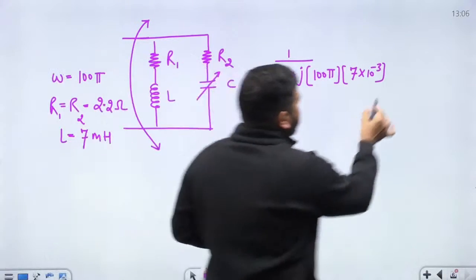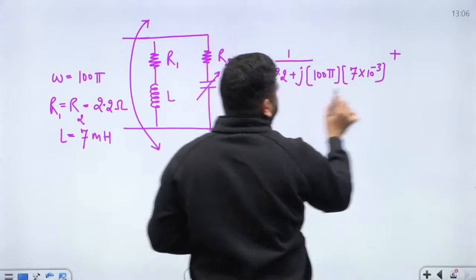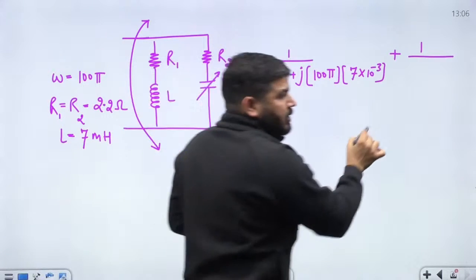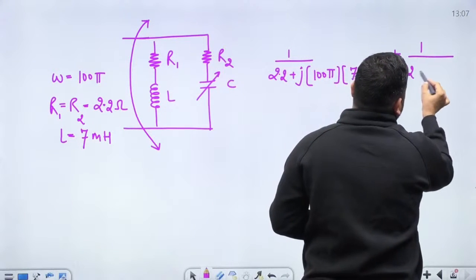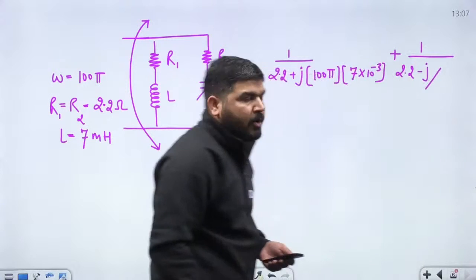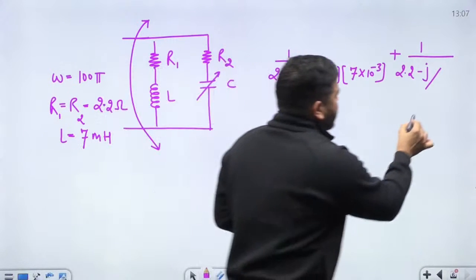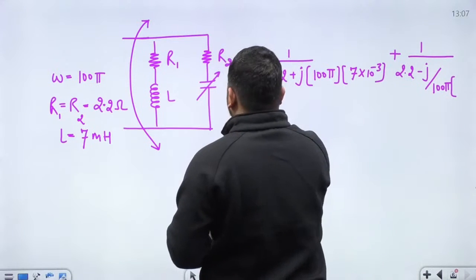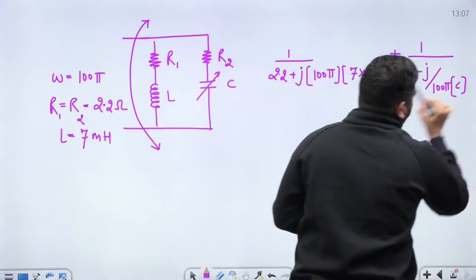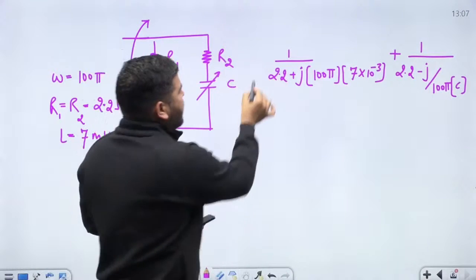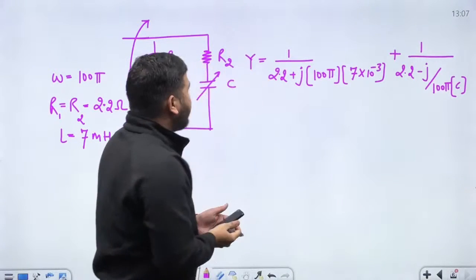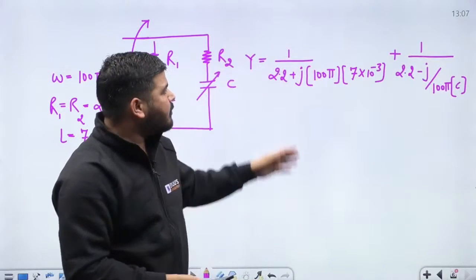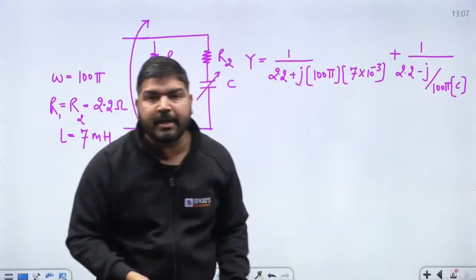What is the admittance of this branch? It is 1 over the impedance of this branch. The resistance is again 2.2, minus j by omega C, where omega is 100 pi into C. We have to calculate C. This is the total admittance, and we know that in parallel, admittances add. So I have added these two admittances. Now I need to make the imaginary part of the admittance equal to 0.